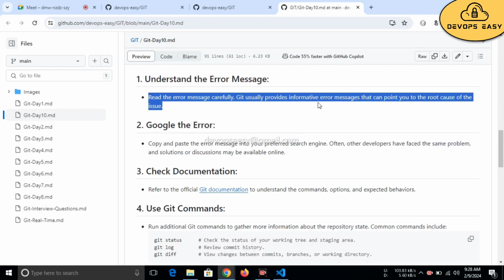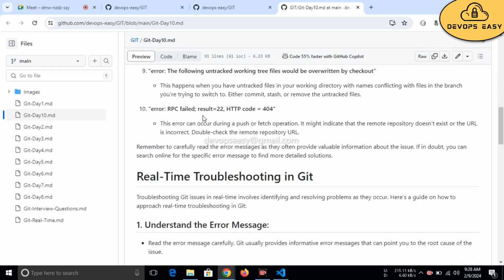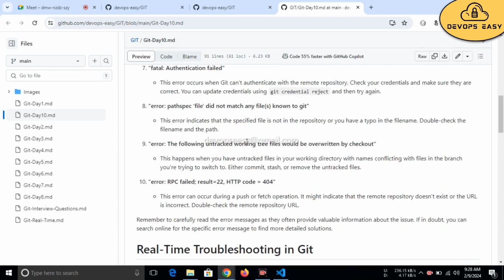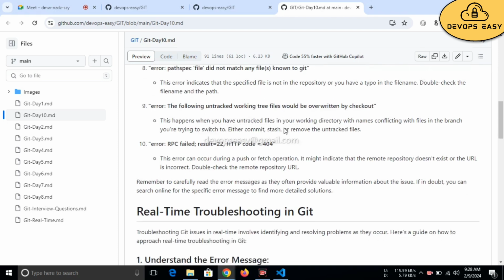Git usually provides informative error messages that can point you to the root cause of the issue. Every issue gives some hint. For example, with untracked working tree, it is giving a hint.